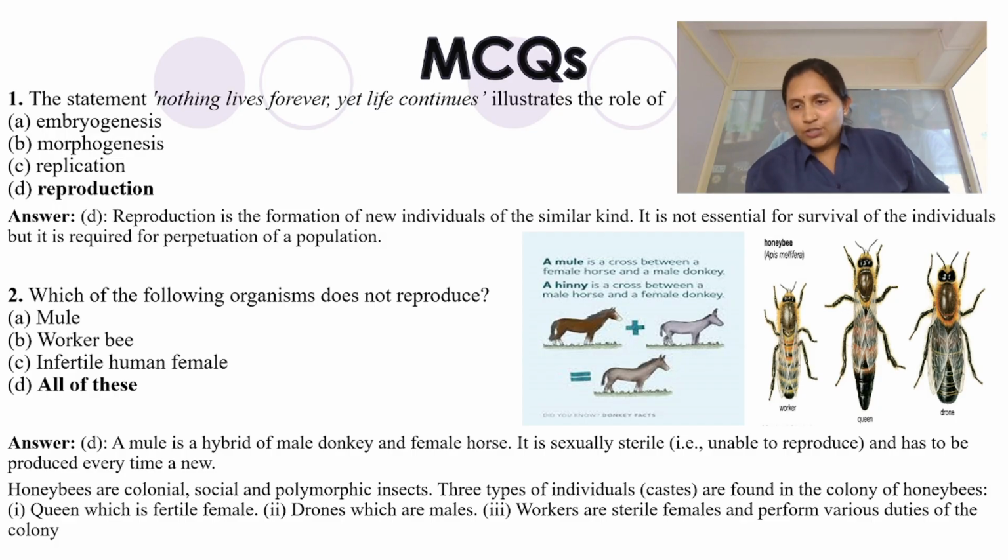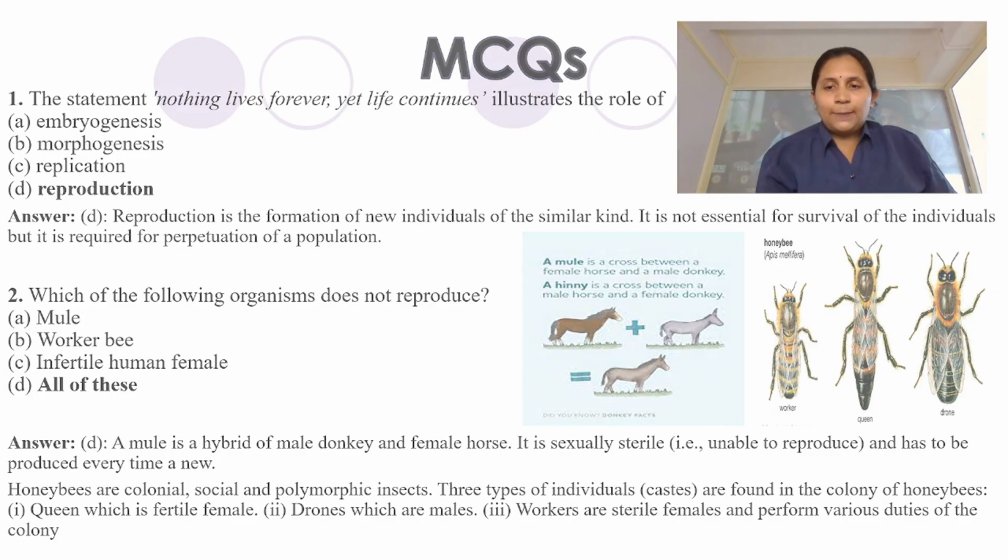There are of course 3 individuals in a colony of honeybees, what I was speaking about. The queen is fertile, the drone is fertile, again a male, but the workers are infertile, yet they perform all the duties. They take care of everything from A to Z: looking after the children, the hive, and the comb, cleaning the hive, fanning the hive, bringing all that pollen, bringing the nectar, making the honey. Everything is done by these worker bees, but still, poor things, they are infertile. Okay, let's proceed further.